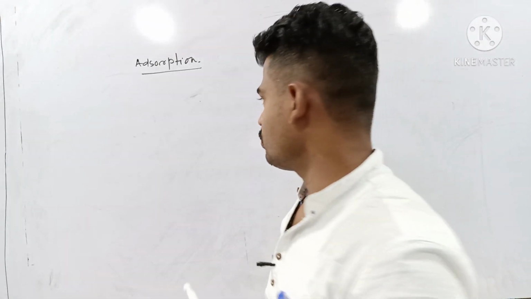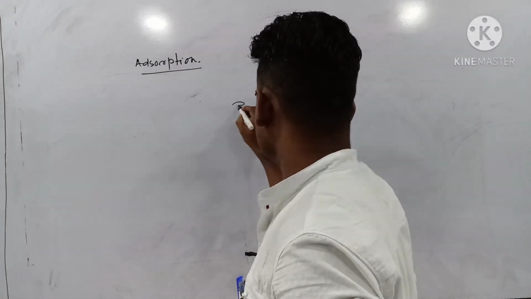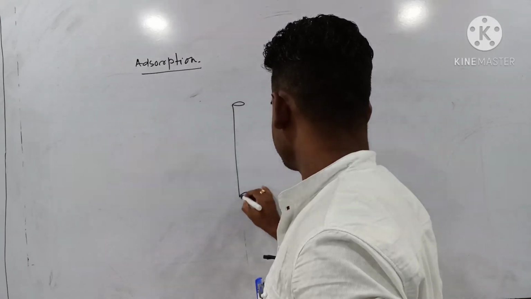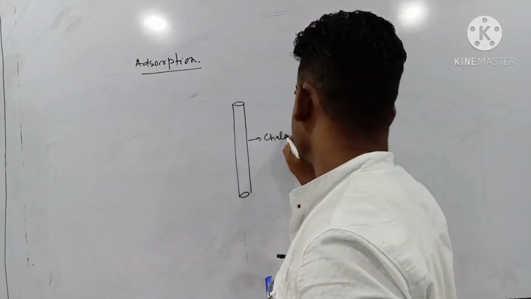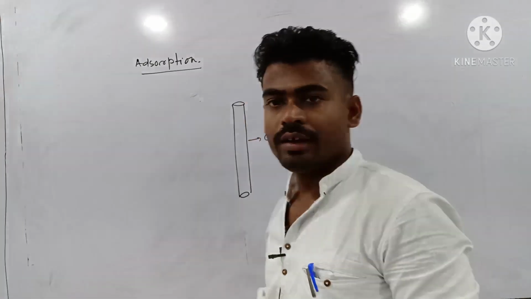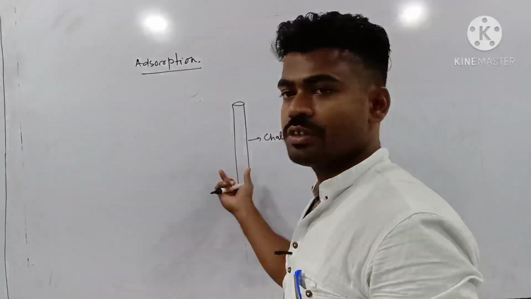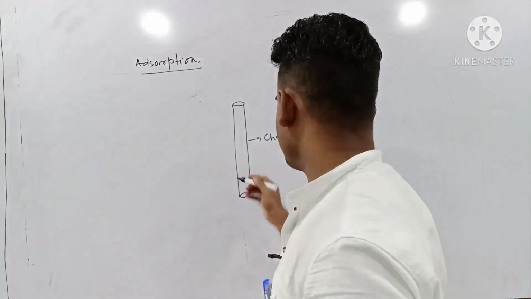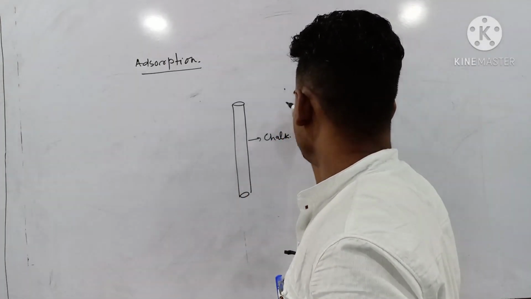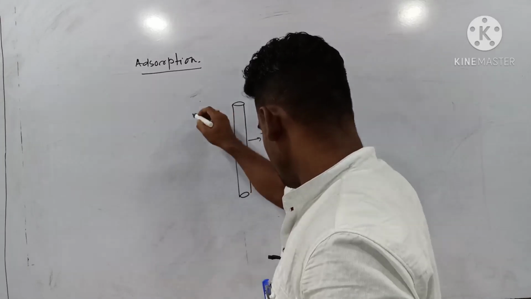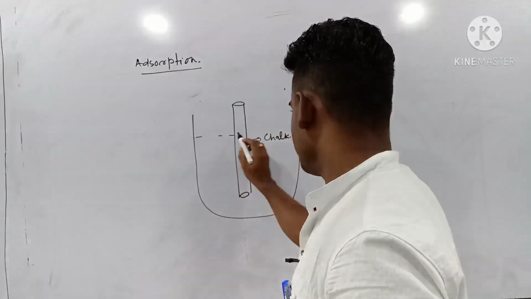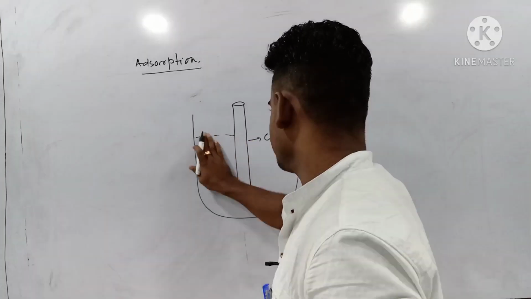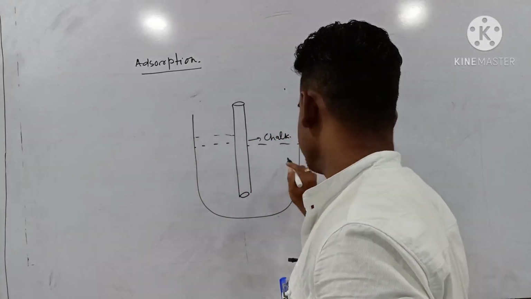This is a piece of chalk, and you dip this piece of chalk inside ink.